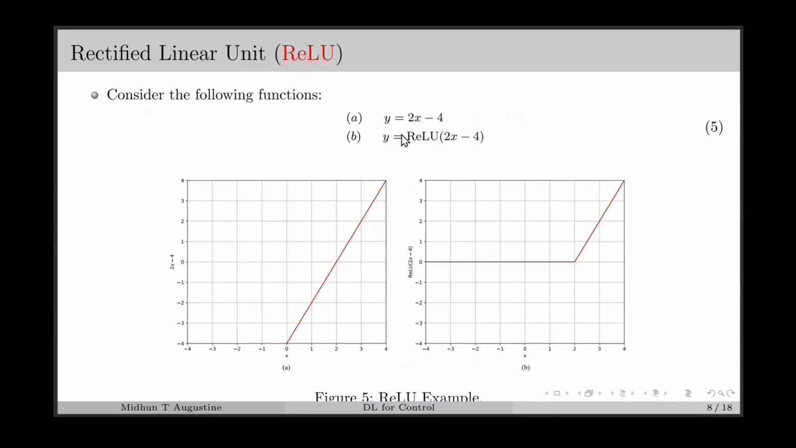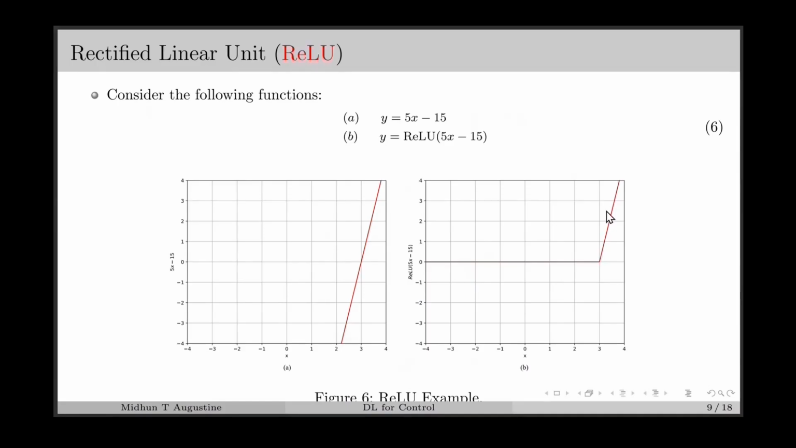Now we can consider another linear function defined by y equal to 2x minus 4, which is a line with slope 2 and y-intercept minus 4. This function becomes 0 at x equal to 2, which we can see from this graph. For x less than 2, the output is negative. Therefore, for ReLU of 2x minus 4, when x is less than 2, the output is 0, and for x greater than 2, the output will be the same as the input.